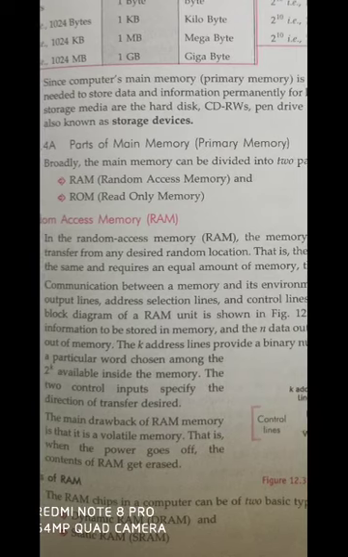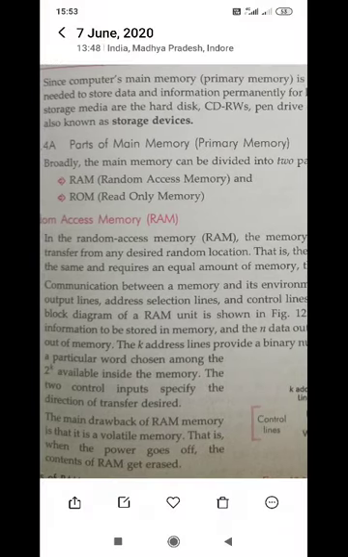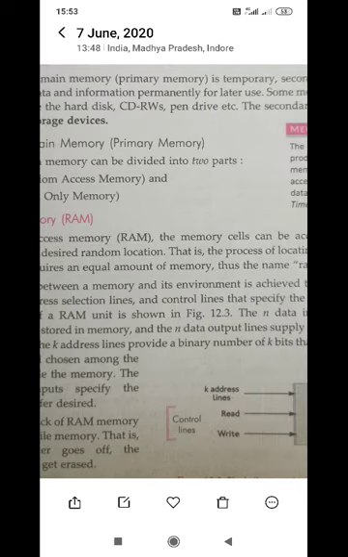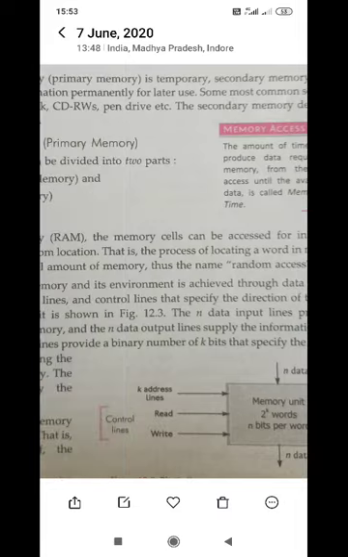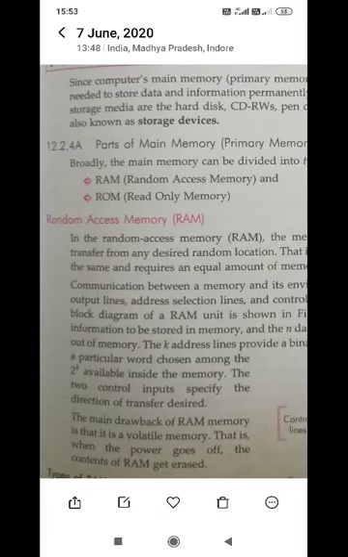Random access memory is the main memory of the computer which stores all the temporary data that resides in the memory for the current operation being used. For example, if you are performing some mathematical operations, all the data regarding those operations resides in the random access memory.